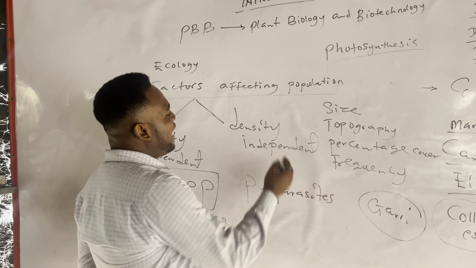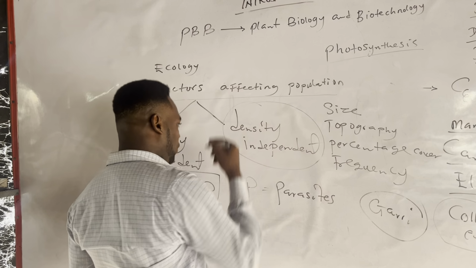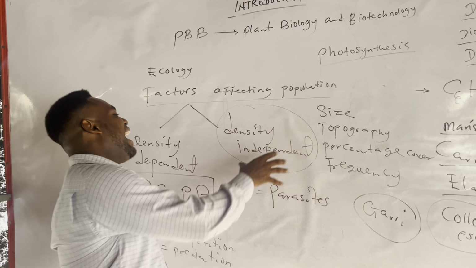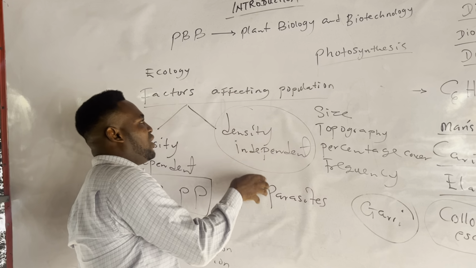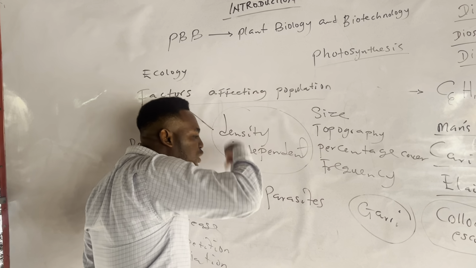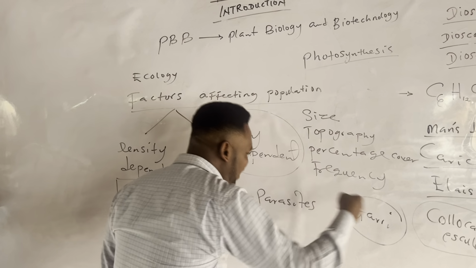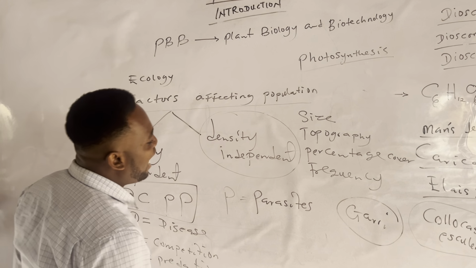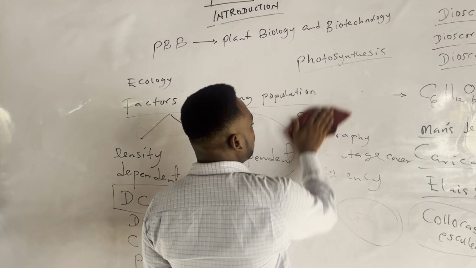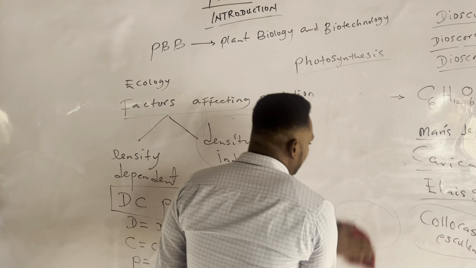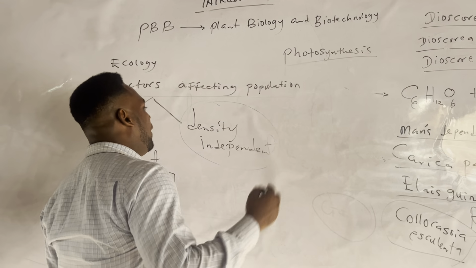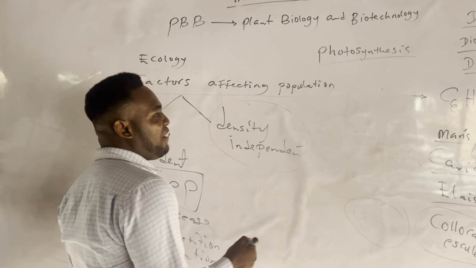What about the density independent factors? What about these factors I call density independent? It means that these are factors affecting population, but they do not depend on density. Whether people are many or few, whether the population is large or small, these factors do not want to know. They will affect the population of people. What are these factors now?